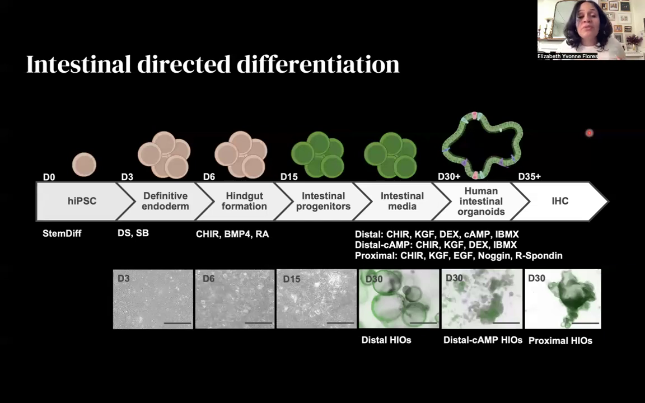In order to achieve these organoids, we use a directed differentiation stepwise protocol. We start at day 0 with human undifferentiated iPSCs, and we move in a stepwise manner to achieve definitive endoderm, hindgut formation, intestinal progenitors. Those progenitors are then seeded in distinct media conditions, and by day 30, we have these three-dimensional spheroids with different architectural morphologies.